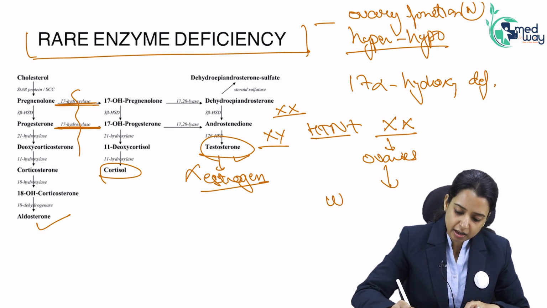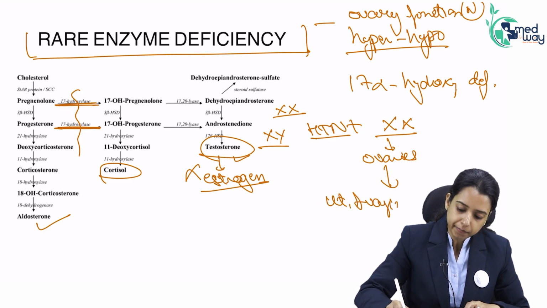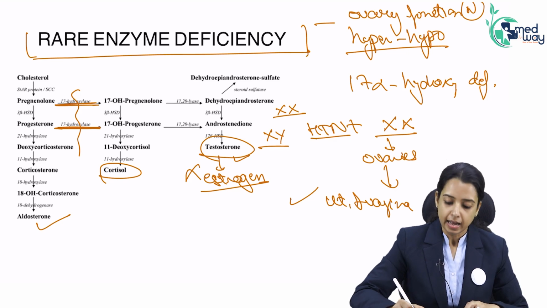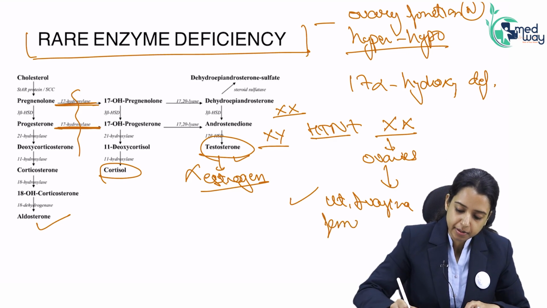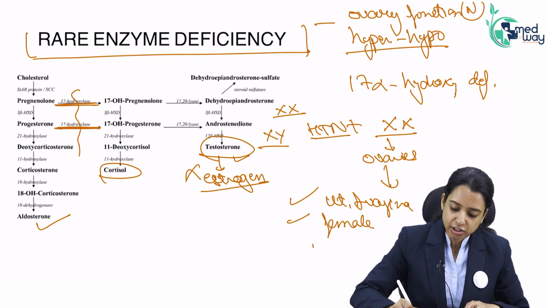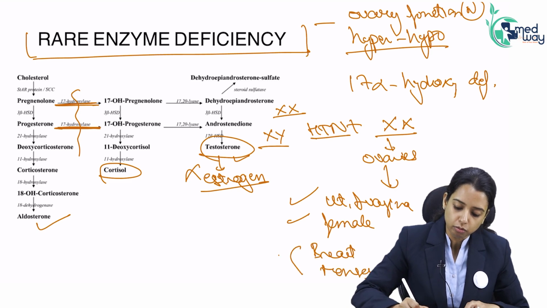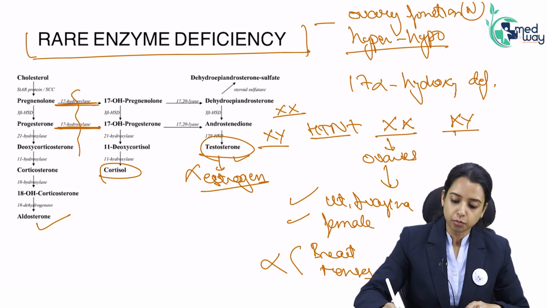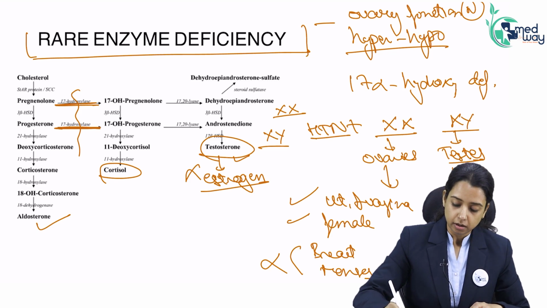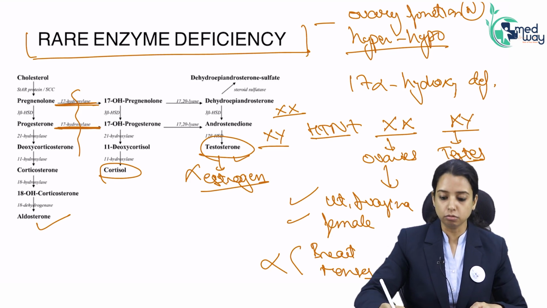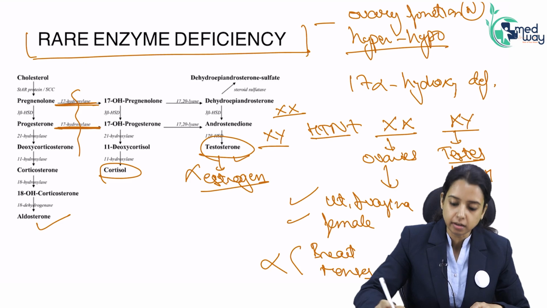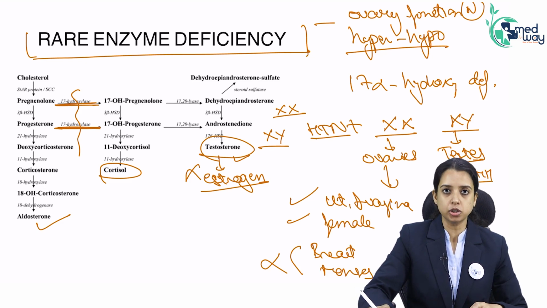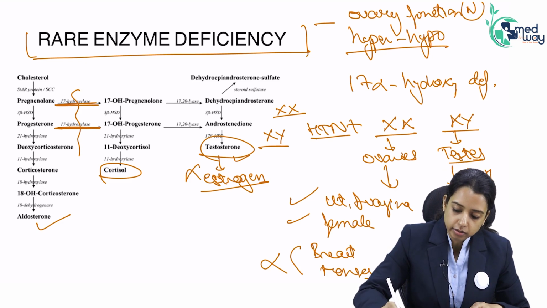So inside, will there be uterus and vagina? Yes. Externally, will it be like a female? Yes. Will she have breast and will she have menses? No, because there is no estrogen. Let's talk about XY. XY, are the testes working properly? Yes. Will he have uterus and vagina? No. The testis is secreting AMH. Antimullerian hormone is functioning. So there will be no uterus and vagina.